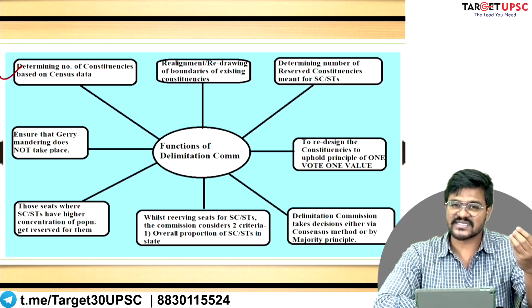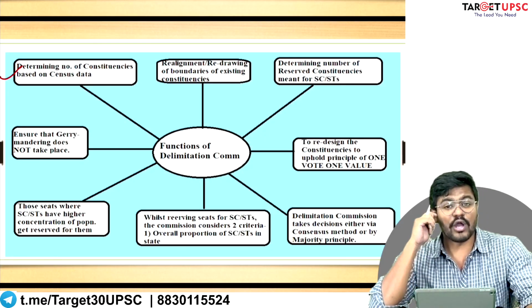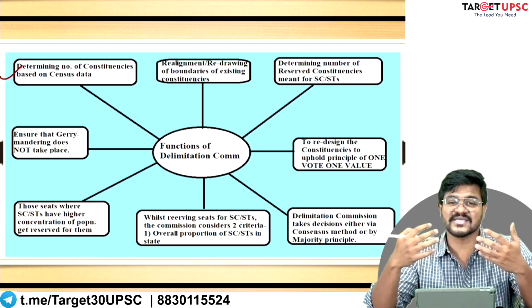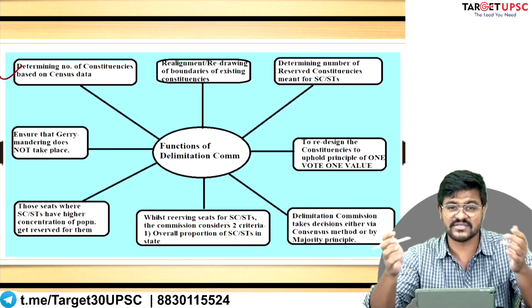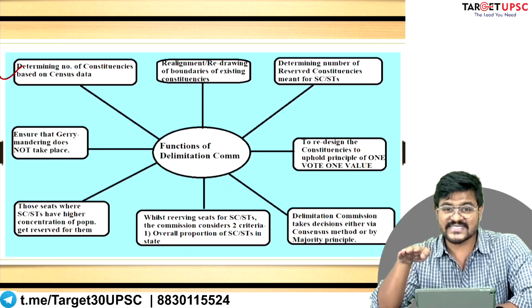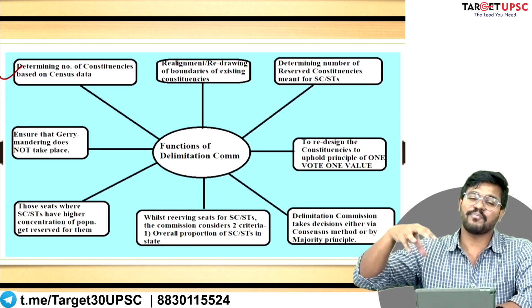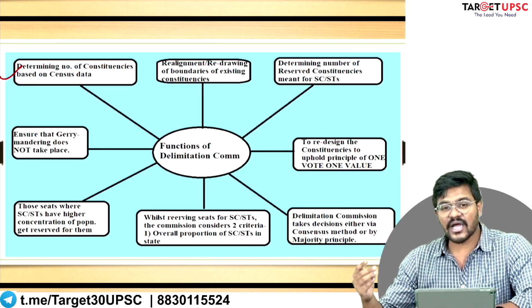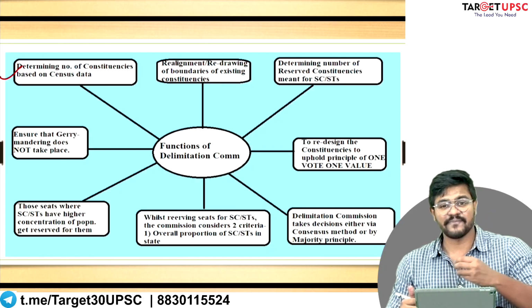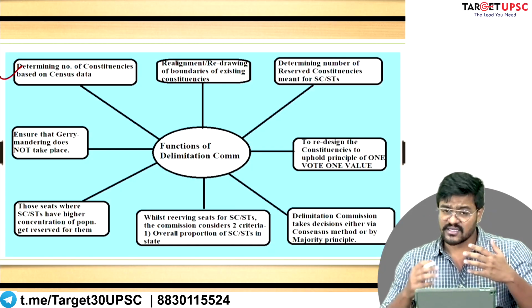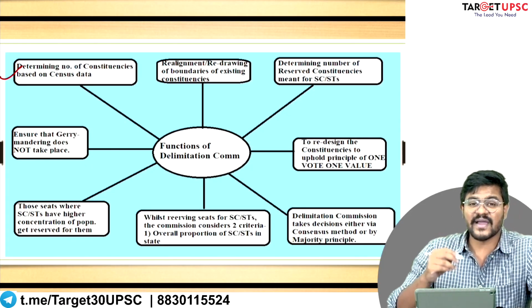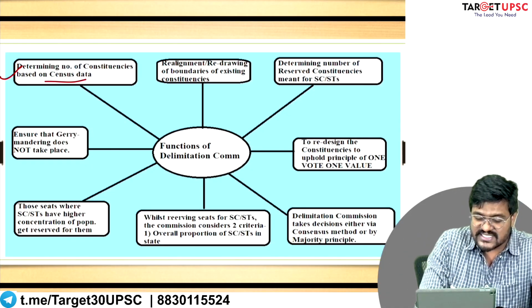As we discussed, yes, this body does have that power, but on what basis? It cannot make these suggestions based on whims and fancies. If the census data shows that the overall population of the country is increasing, only in that scenario can it suggest that the total size of the parliament needs to increase. So it can determine the number of constituencies, but based on census data.